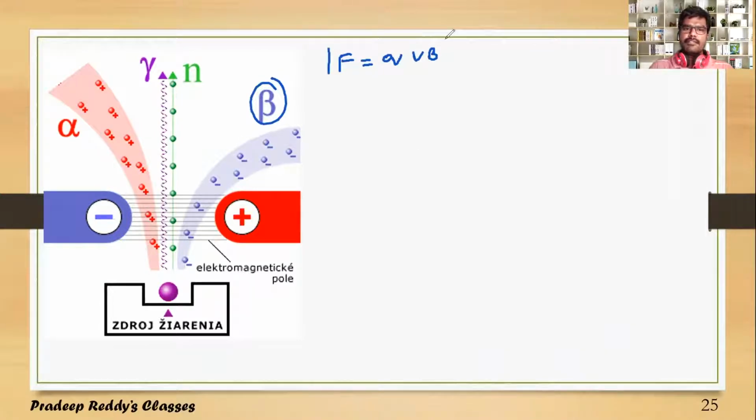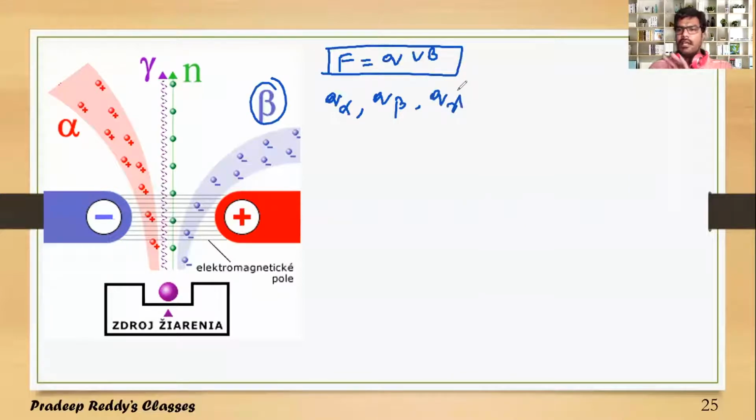From this you can estimate the charge of the alpha particle and the charge of the beta particle, and as we know, gamma radiations have no charge, so they are not deflected towards either the positive terminal or the negative terminal. Gamma radiations do not have any charge. So gamma radiations are neutral, and they do not have any mass.